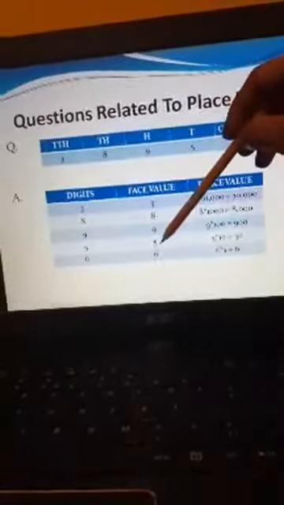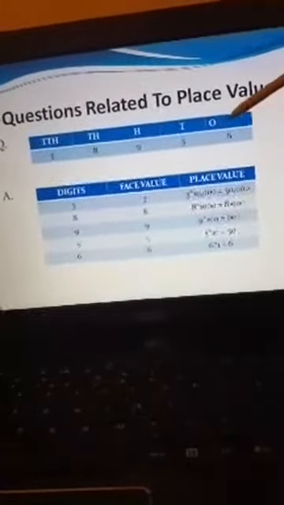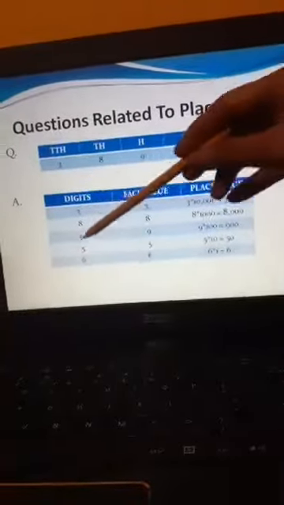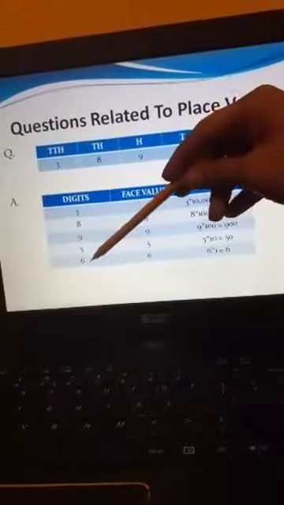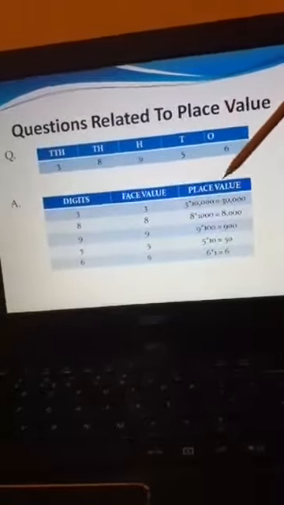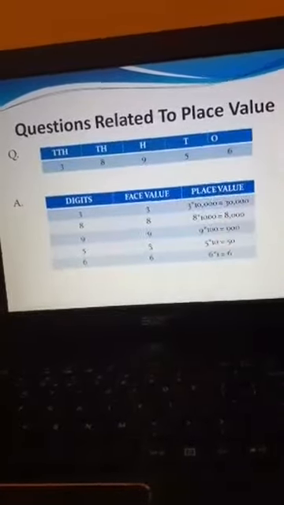Come to the next. 5 is written at tens place value. So the face value of 5 will be 5, but the place value of 5 will be 5 into 10, which will give you 50. Now next, last one, ones. The digit which is given at ones place value is 6. The face value of 6 will remain as it is, that is 6, and the place value of 6 will be 6 into 1, which will give you 6.